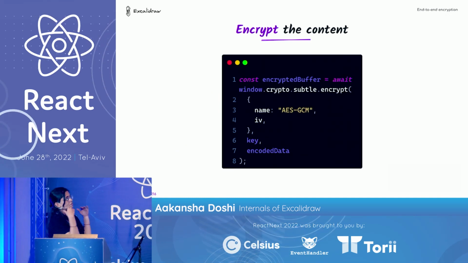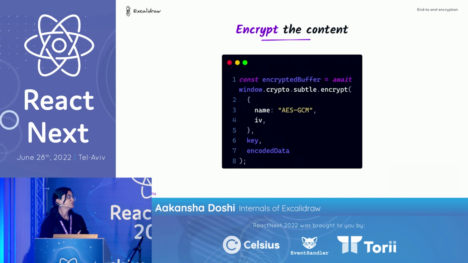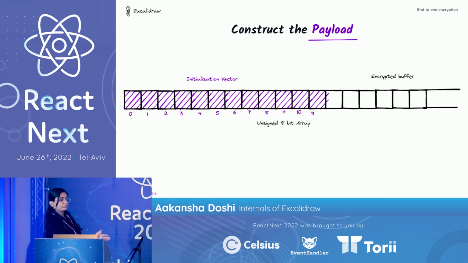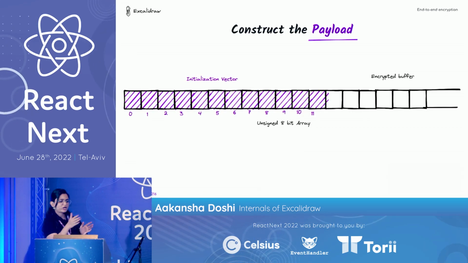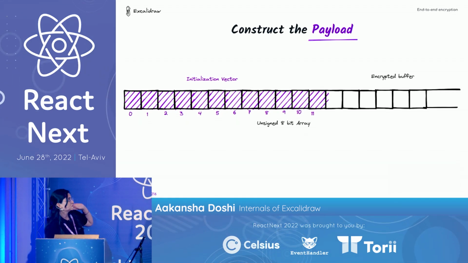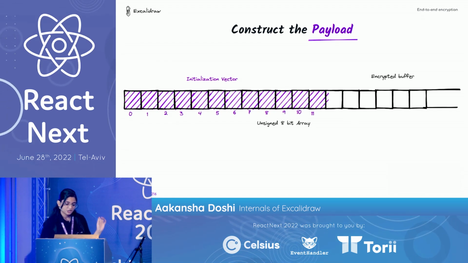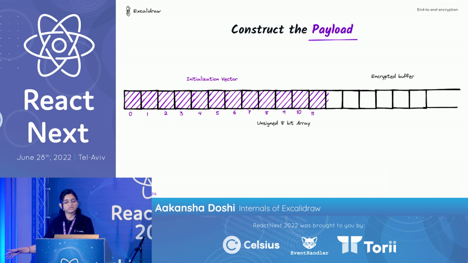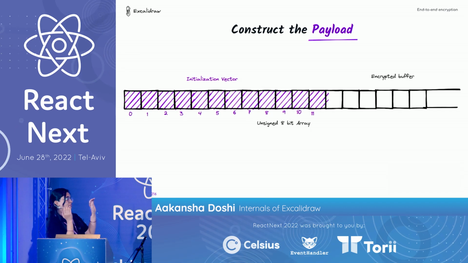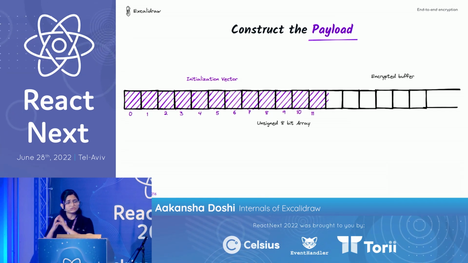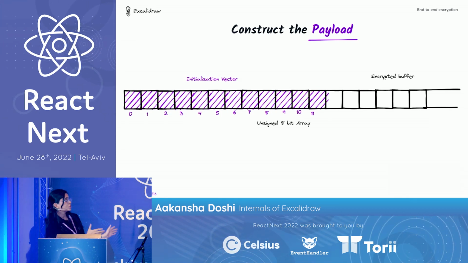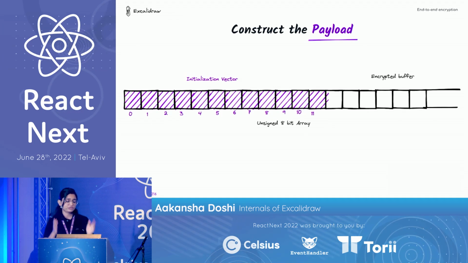Since we are going to upload this data to the server anyway, why not store the IV on the server as well? Why not make it a part of the payload? The first 12 bytes, because the IV is always going to be 12 bytes, that's something we have decided. So the first 12 bytes of the payload will always be the IV, and the rest will be the encrypted content which we just generated. You can keep it as the last 12 bytes as well, it's up to you, but we are keeping it as the first 12 bytes. So when the receiver gets this payload, the receiver will just extract the first 12 bytes to get the original IV. So now we have the payload ready.